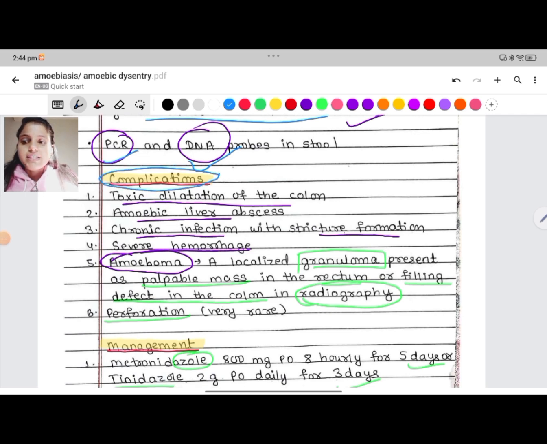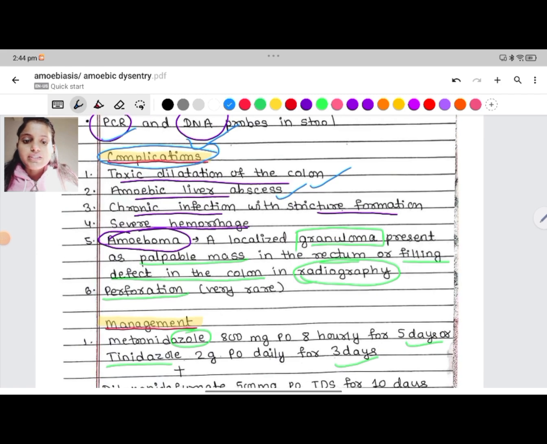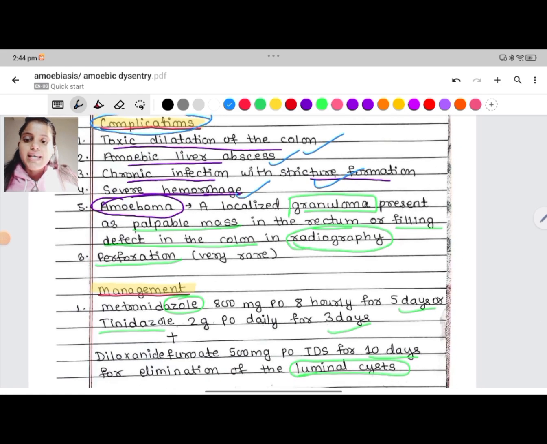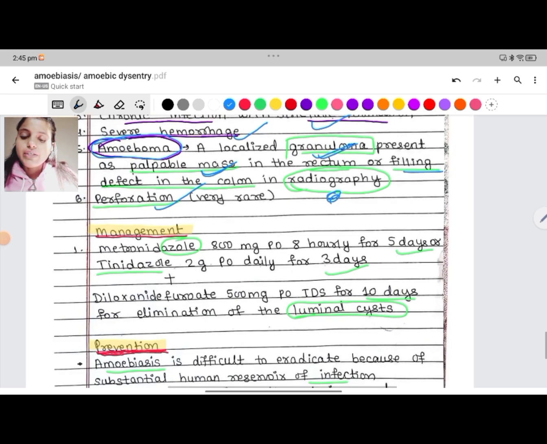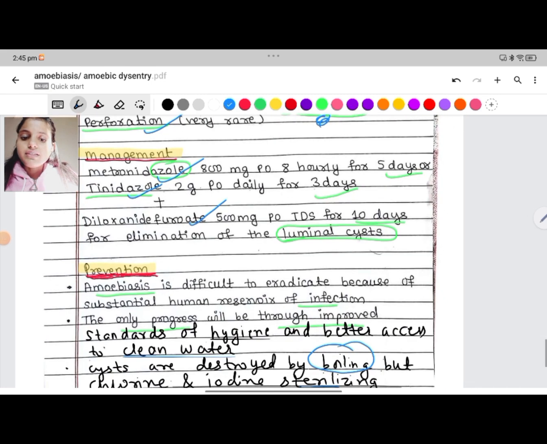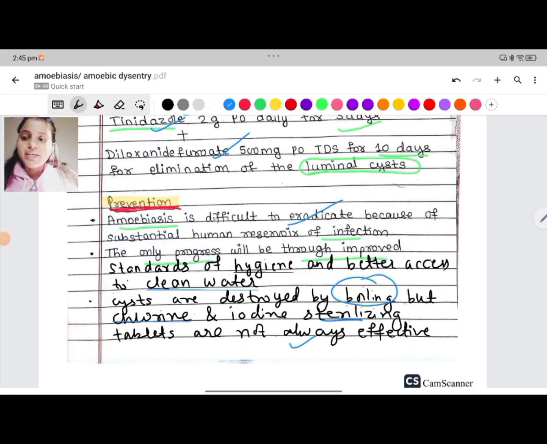In complications, we see that it causes toxic dilatation of the colon, amoebic liver abscess, chronic infection with stricture formation, and severe hemorrhage. Amoeboma can form, which is a granuloma present in the rectum as a palpable mass, and in radiography we can see this as a filling defect in the colon. It can also cause perforation. For the management, we give metronidazole, tinidazole plus diloxanide furoate. For the prevention, it is difficult to eradicate, but we can prevent it by maintaining hygiene, drinking clean water, and by boiling the water.